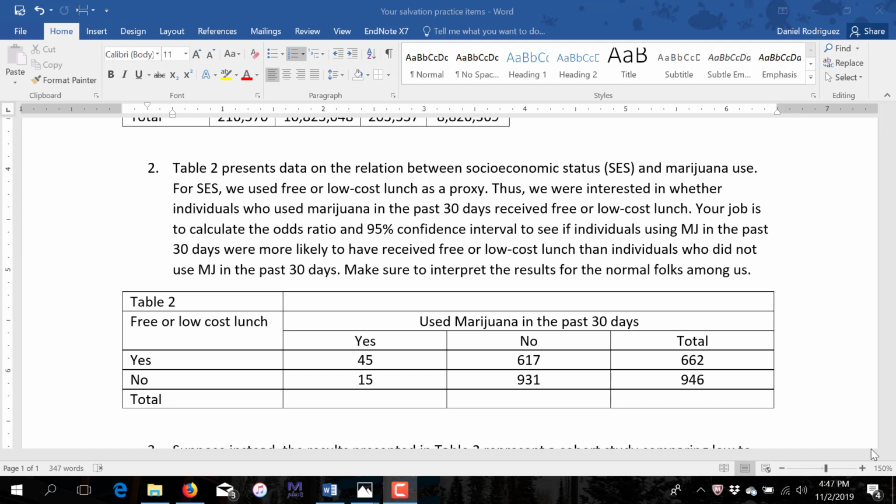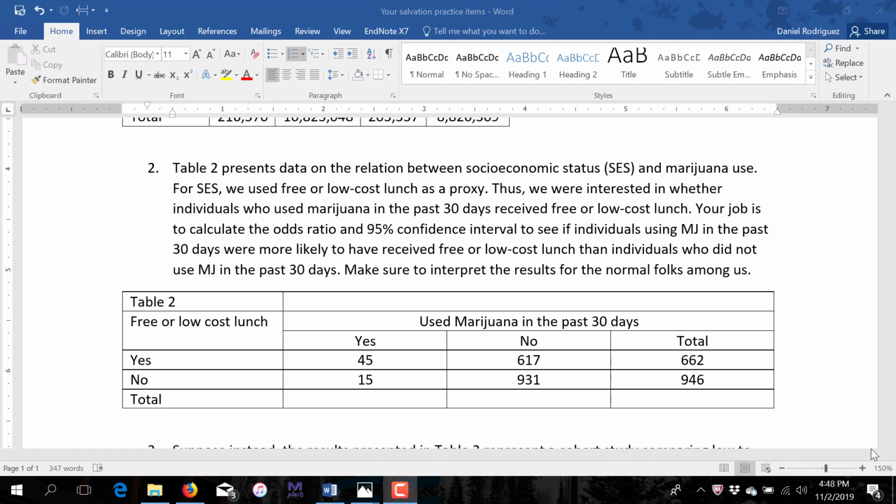We're going to calculate the odds ratio and 95% confidence interval, and then the relative risk and 95% confidence interval. Two different ways of doing the same problem. Let's start with number 2 here. Table 2 presents data on the relation between socioeconomic status and marijuana use. For SES, or socioeconomic status, we use free or low-cost lunch as a proxy.